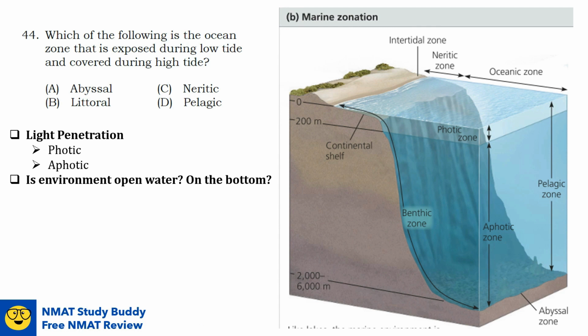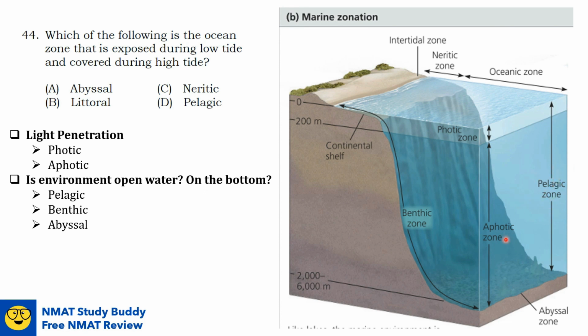It can also be classified whether the environment is open water or on the bottom. So we have here the pelagic zone, the benthic zone, and the abyssal zone. As what you can see here, the pelagic zone is the combination of photic zone and aphotic zone. It contains the vast open waters of the ocean.